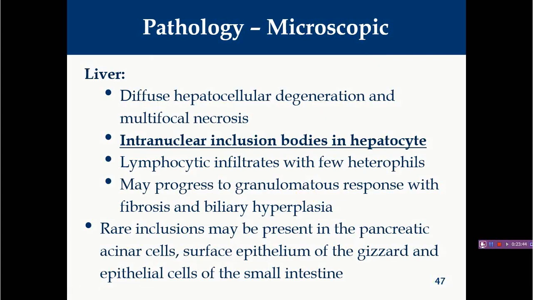Then microscopically, again the lesions are almost similar, just like inclusion body hepatitis. You will also find diffuse hepatocellular degeneration as well as multifocal necrosis due to viral replication. Intranuclear inclusion bodies are a very characteristic feature that will be seen in the hepatocytes and in some other organs like pancreatic acinar cells, surface epithelium of the gizzard, and small intestine, because these viruses also replicate in such tissue. Initially we will find lymphocytic infiltration, but occasionally it will convert into granulomatous inflammation.